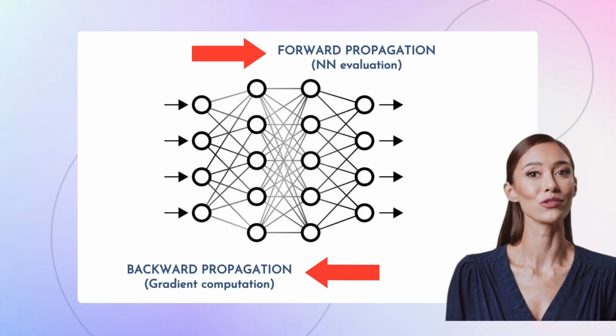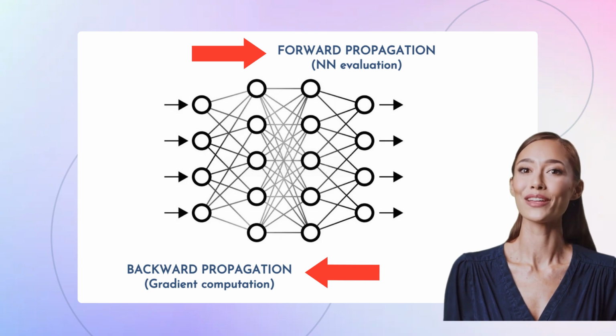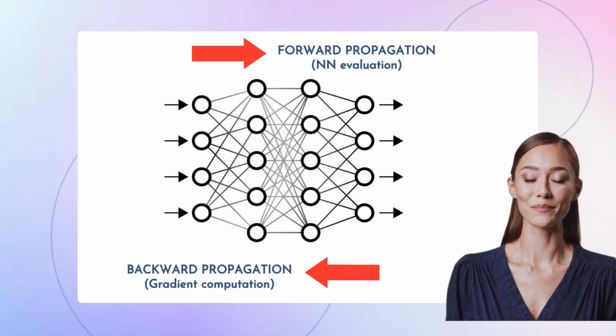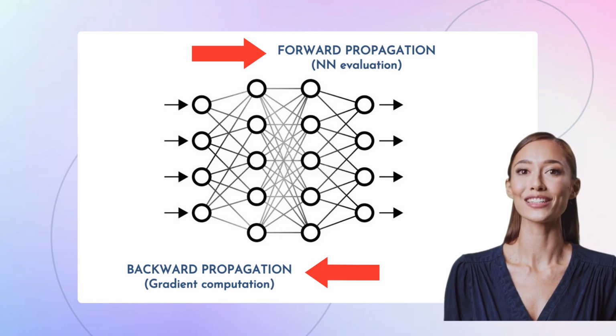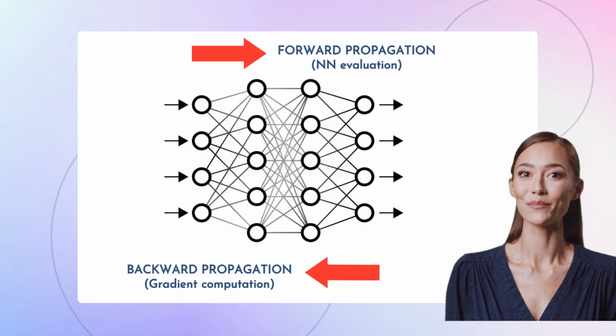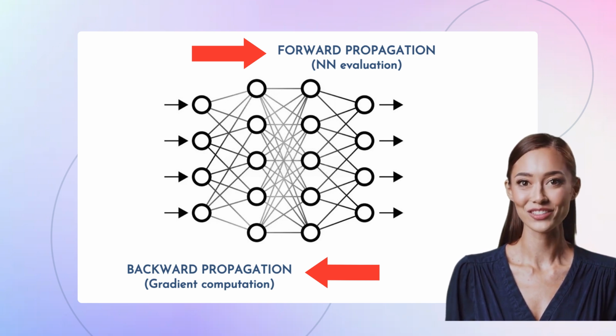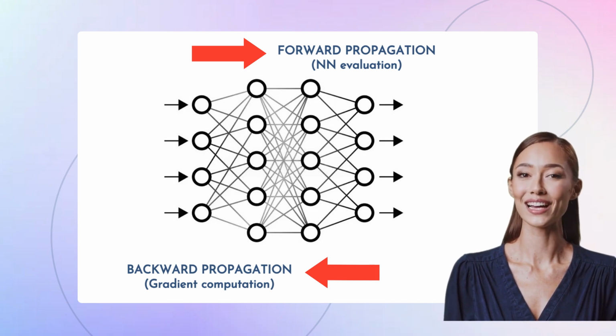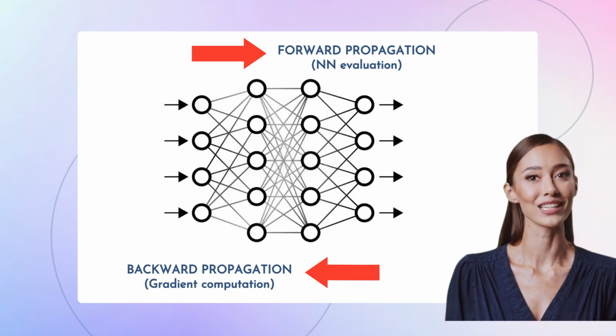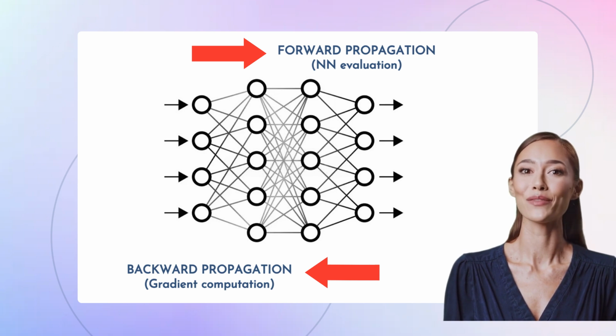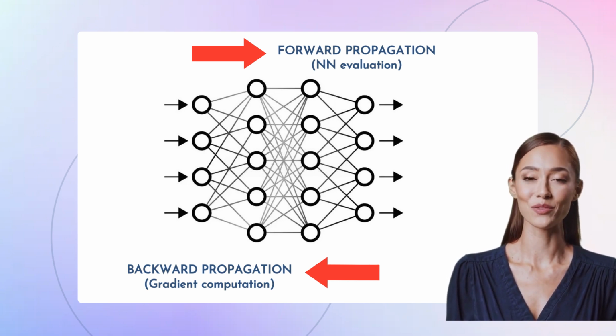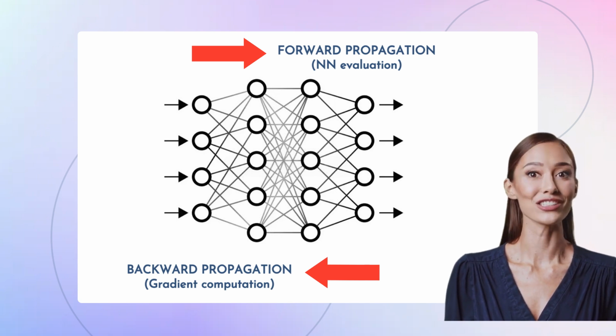The training of a deep learning model is an iterative process involving two key phases: forward propagation and backpropagation. During forward propagation, data is fed into the input layer and passed through the network layer by layer until it reaches the output layer. The network's output is then compared to the actual target value, and the difference between the two, known as the error, is calculated. This error signal is then propagated back through the network during backpropagation. During backpropagation, the network adjusts the weights of the connections between neurons to minimize the error. This process is repeated many times, with the network gradually refining its weights and improving its accuracy.